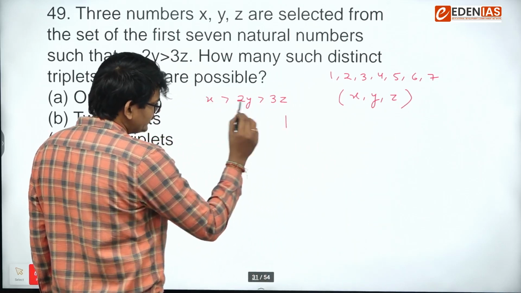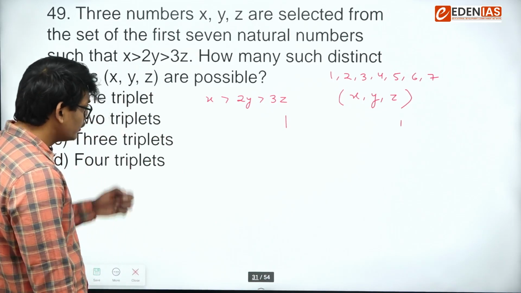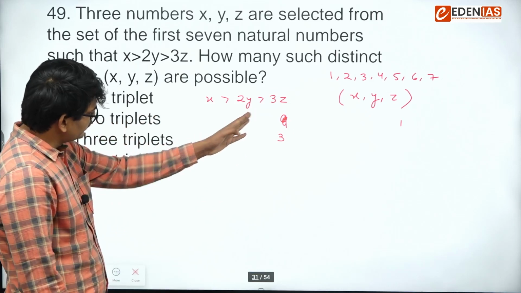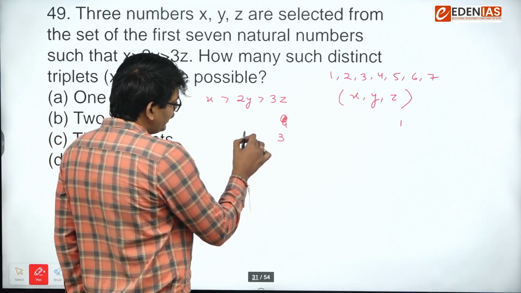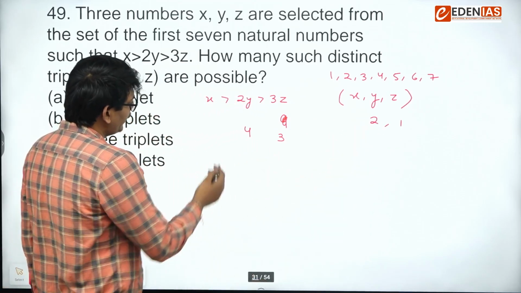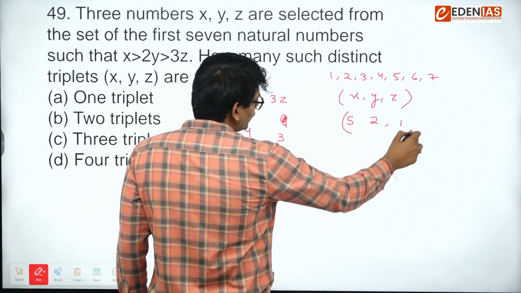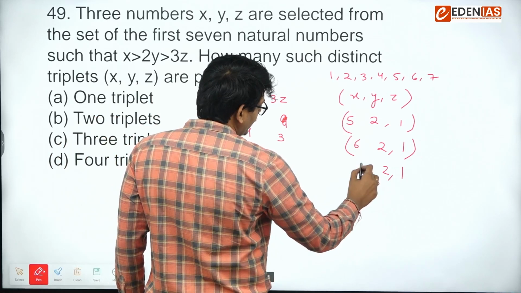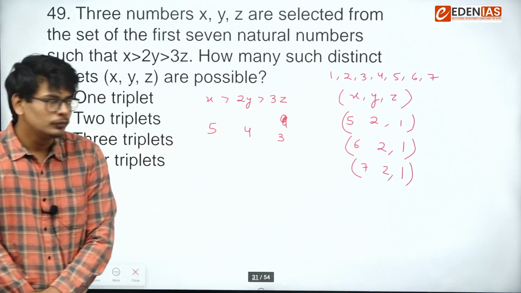If I take z as 1, so this will be 3. If this is 3, 2y has to be 4, minimum this has to be 4. So if I take this as 4, y will be 2. So x can be 5, or x can be 6, or x can be 7. So we are getting 3 triplets as of now.